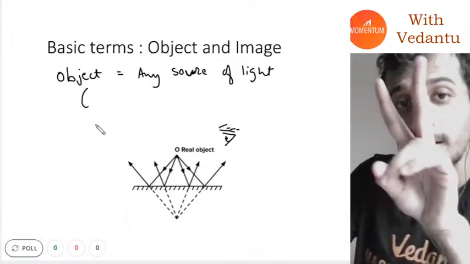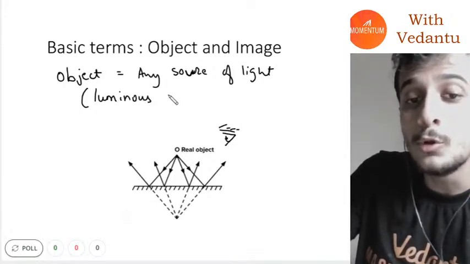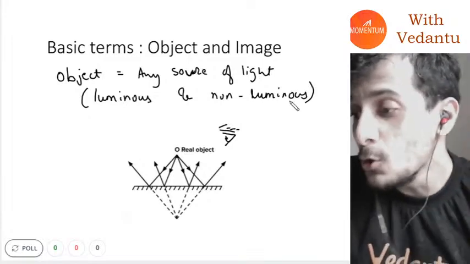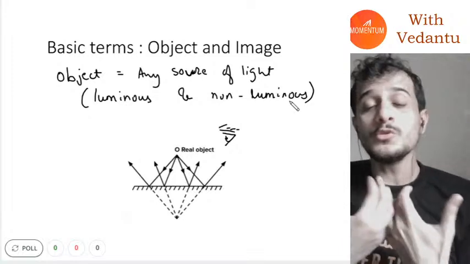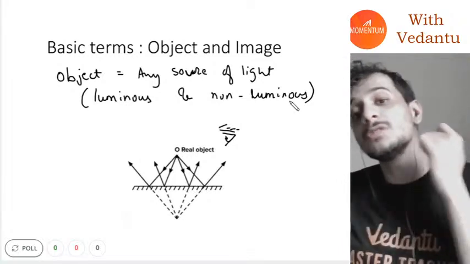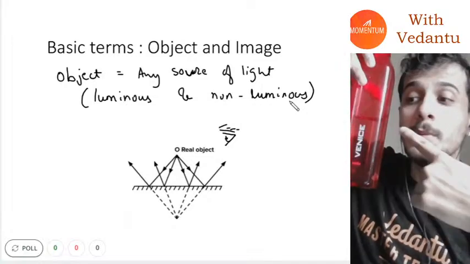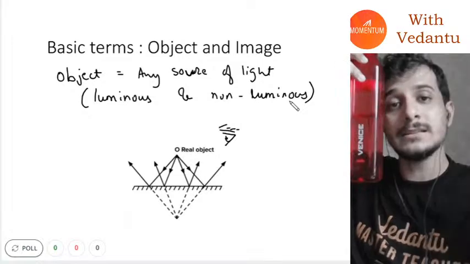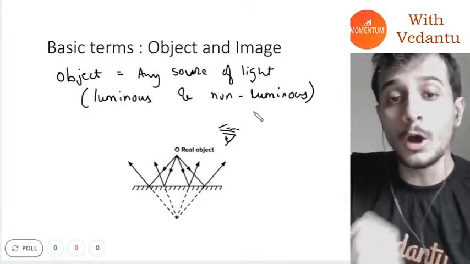An object can be divided into two categories: luminous and non-luminous. You guys know the difference. Luminous objects are those which produce their own light. A light bulb produces its own light, so it's a luminous object. This bottle is a non-luminous object. Why? Because it is not producing its own light. It is reflecting light which is reaching your eyes. So there are two types of objects: luminous objects and non-luminous objects.